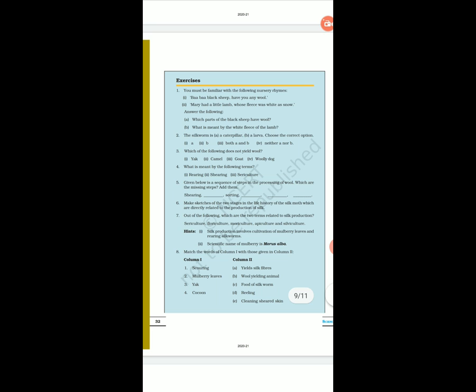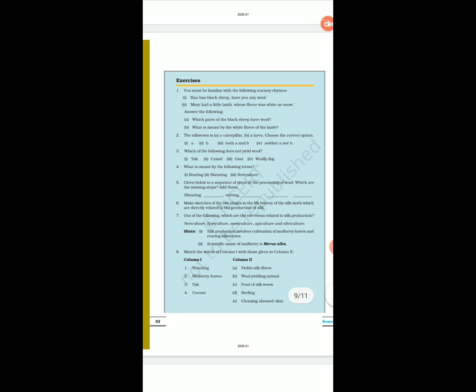Fifth, given below is a sequence of steps in the processing of wool. Which are the missing steps? We have seen it is properly written on page number 27. First it is shearing, then comes scouring, then sorting, then dyeing, rolling and making yarn. So this process is given on page number 27.